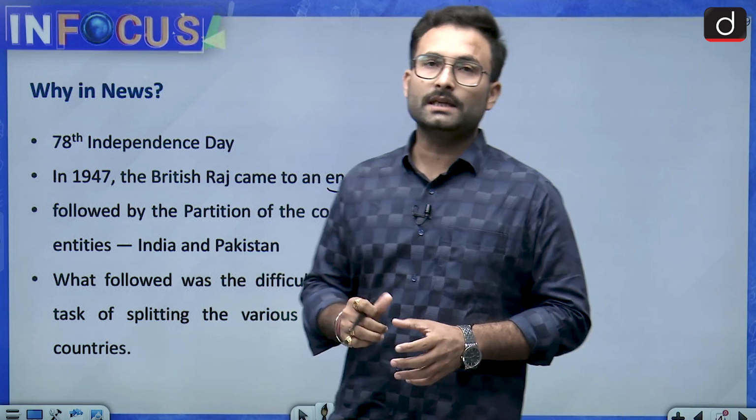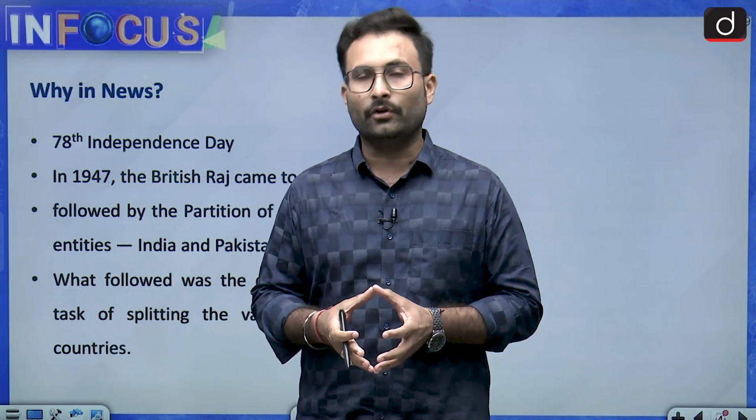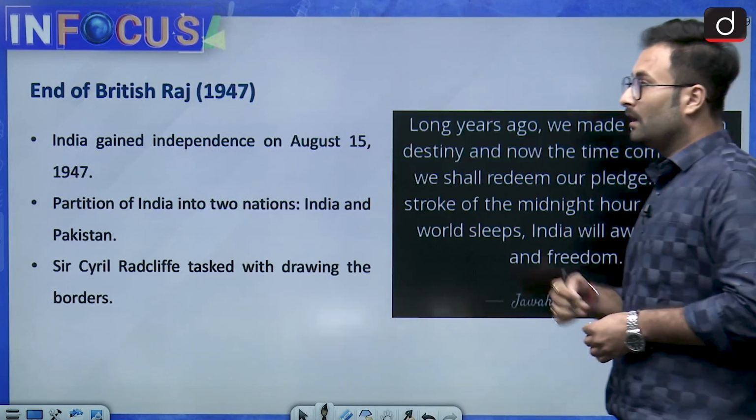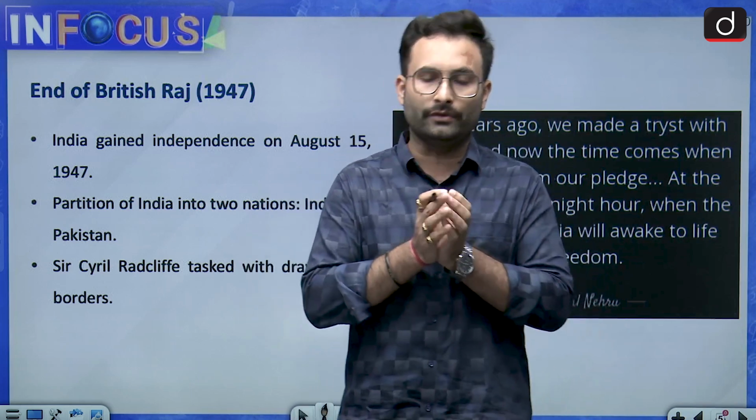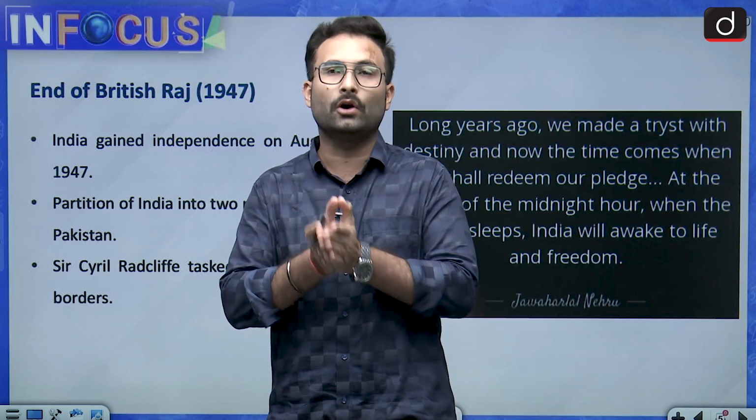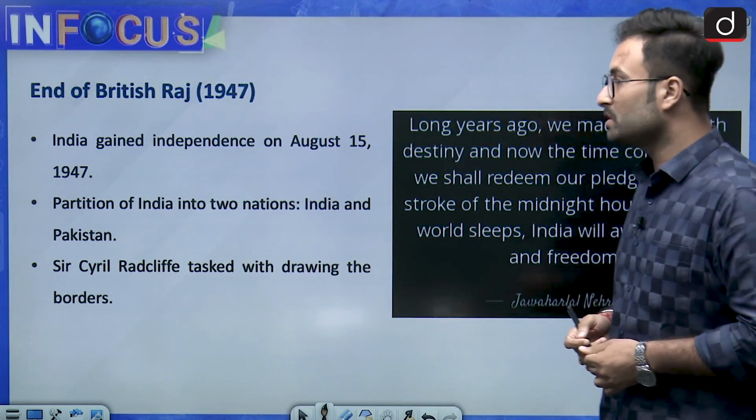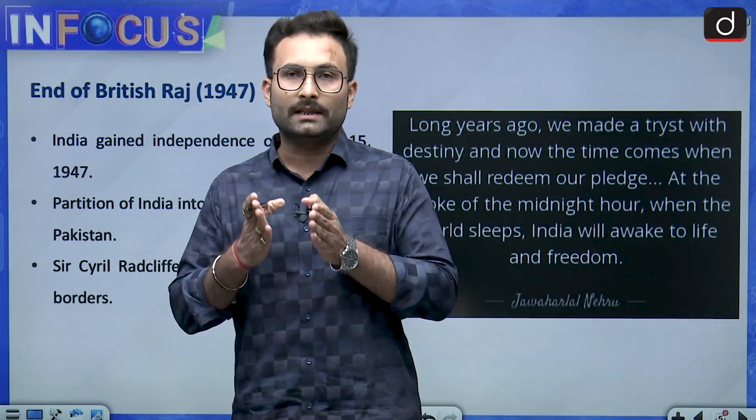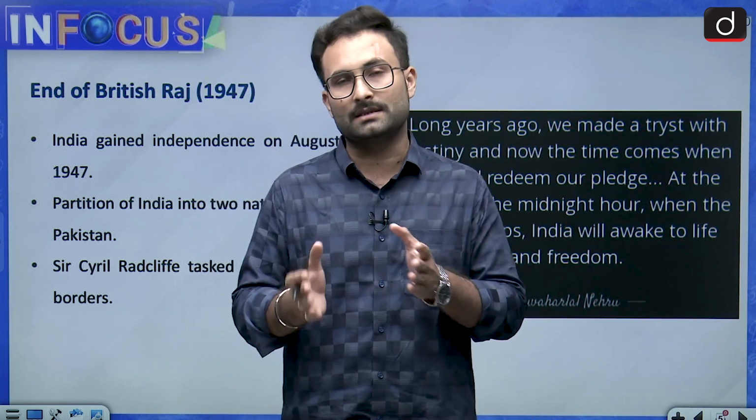Now the thing is, how will you actually take account of these assets? For that there was a commission which was formed. When the Raj ended in 1947, on 15th of August 1947, India gained independence. When we talk about British India, at that point of time we had one entity, British India, and that was divided into India and Pakistan.